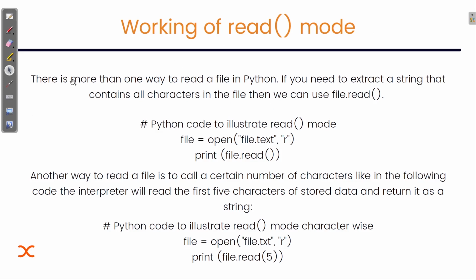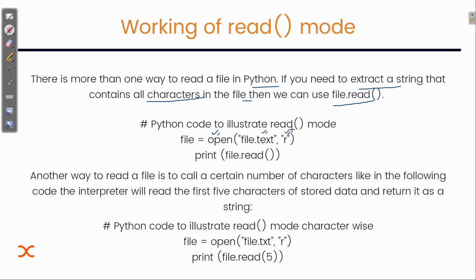There is more than one way to read a file in Python. If you need to extract a string that contains all characters in the file, then we can use the file.read function. Just like how we open a file, we can read a file. Following the path I explained earlier, first we need to open the file, specify the file name, then the mode.